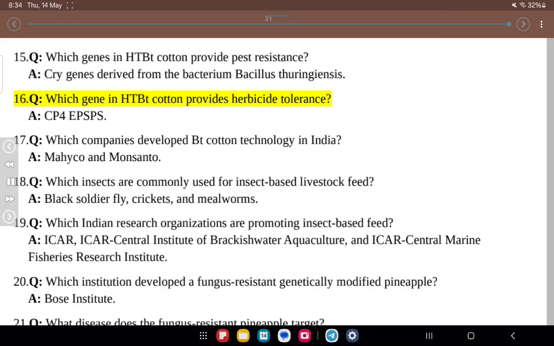16. Q. Which gene in HTBT cotton provides herbicide tolerance? A. CP4 EPSPS. 17. Q. Which companies developed Bt cotton technology in India? A. Mahyco and Monsanto.